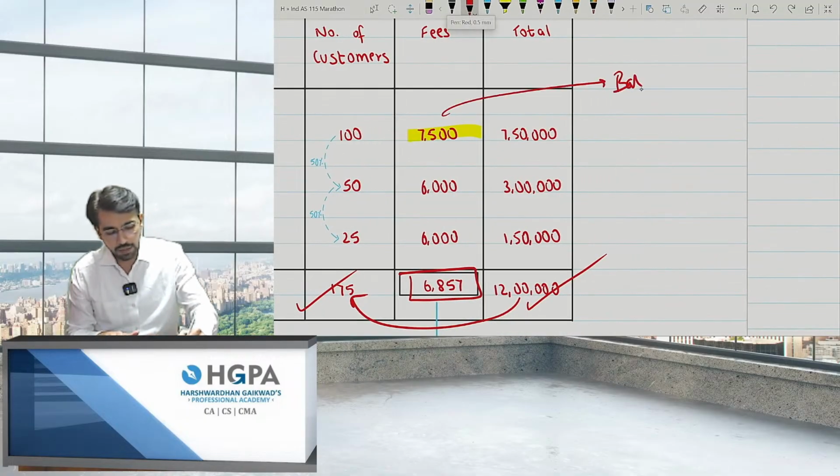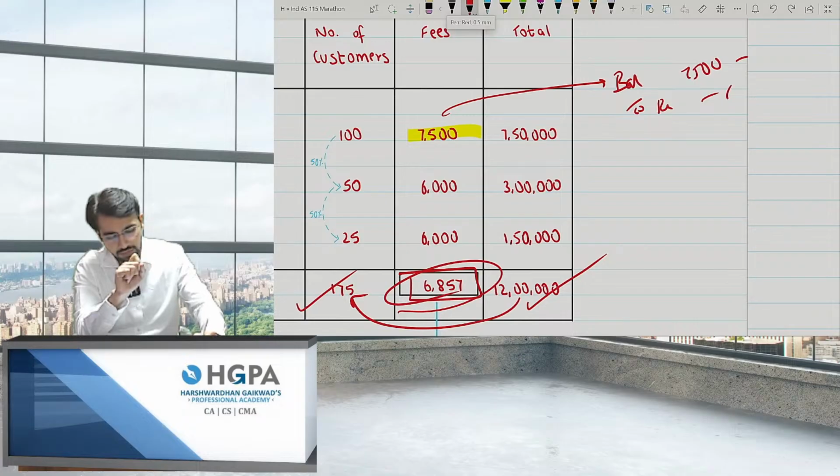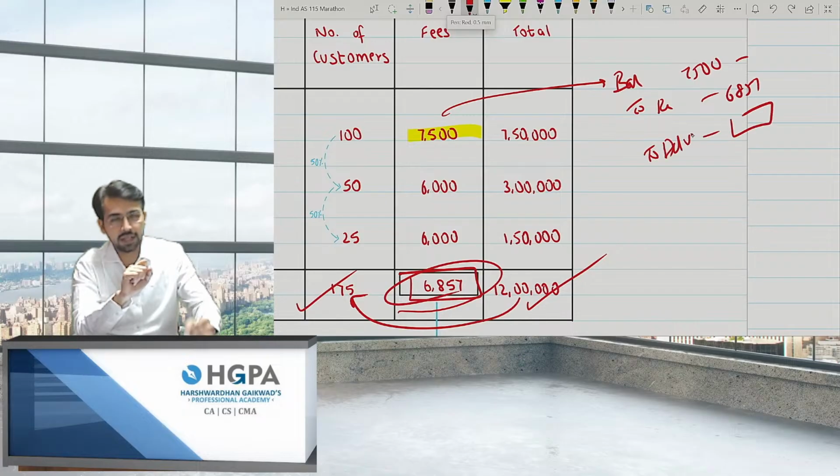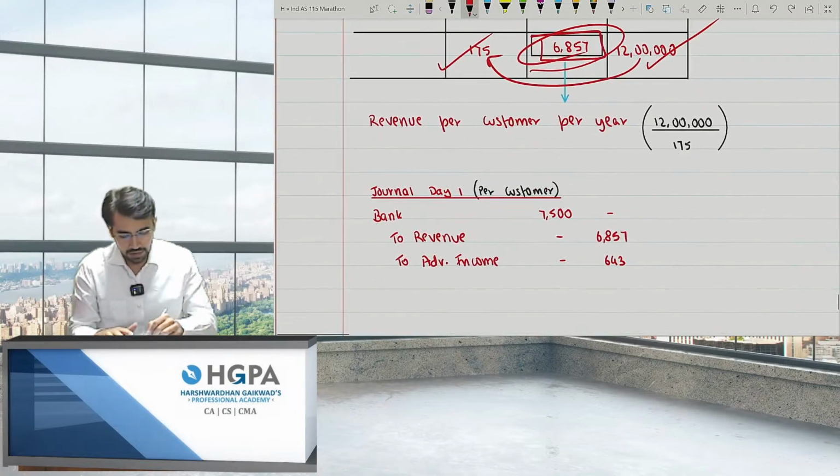So of the 7,500 you are giving me, the entry of 7,500 should be something like this: bank to sales, that is bank to revenue, right? 7,500. But can I book the entire revenue of 7,500? The answer is no. You can book only 6857, and the rest amount will be treated as the advance income. That is, you have already taken the advance income for the next year, right? So this is the answer: advance income.